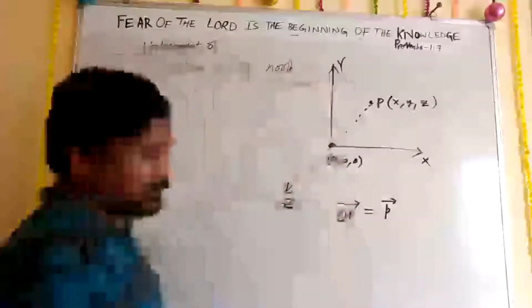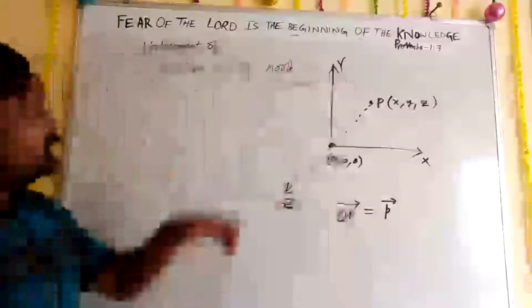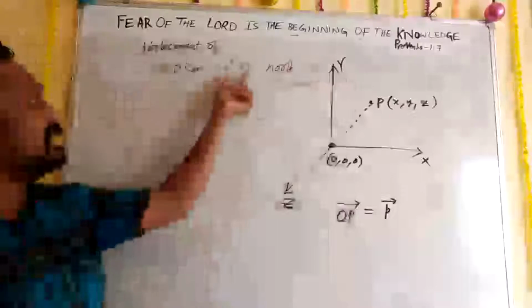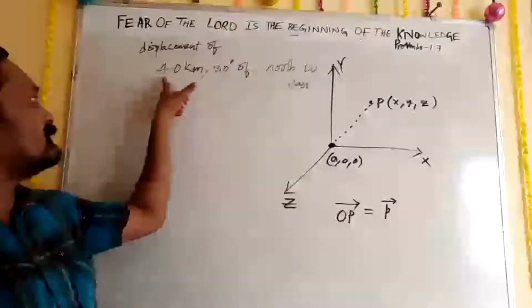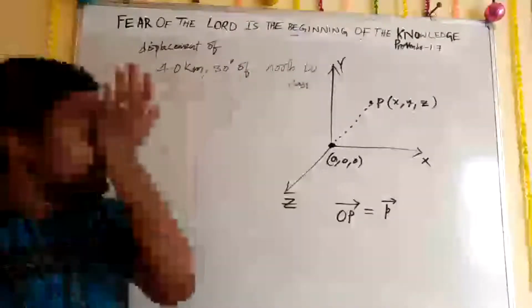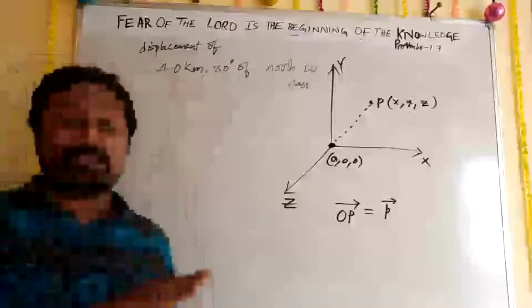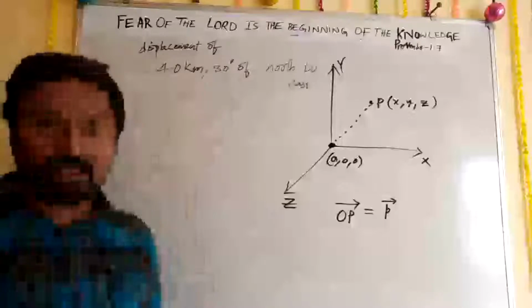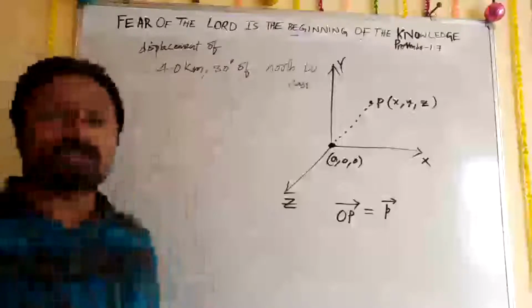See, this they given, the position vector here, that is 30 degrees of north to east place. This 40 kilometers displacement is there. They did not mention it is from origin, but you need to take this is from origin only.